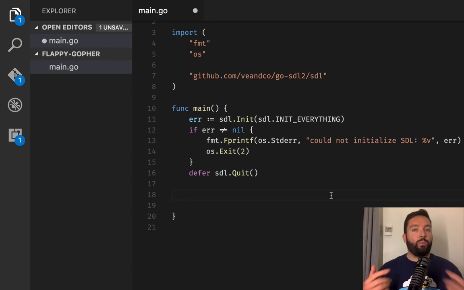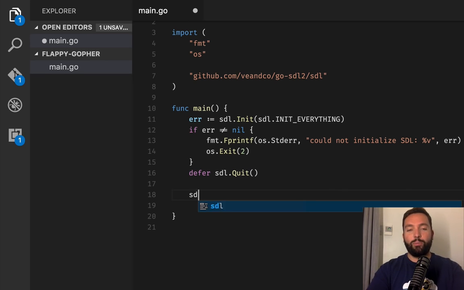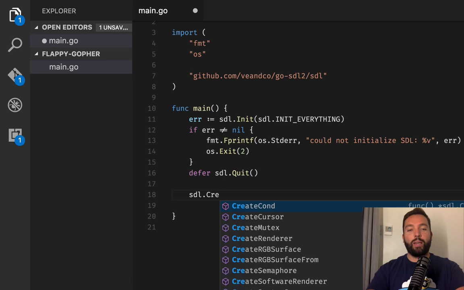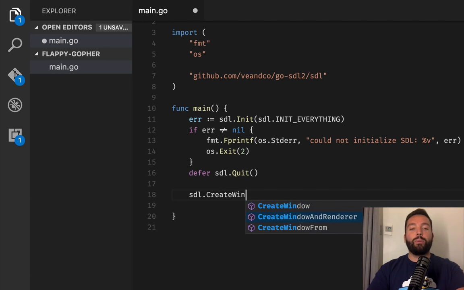The next step is to create a window. So to create a window, we're going to call something that is not surprisingly named CreateWindow. But actually, we're going to call CreateWindowAndRenderer. The window is basically the OS window that appears directly on the screen, right? And the renderer is the one that handles what appears on that screen. And we're going to need both, so I'm going to create them from the beginning.